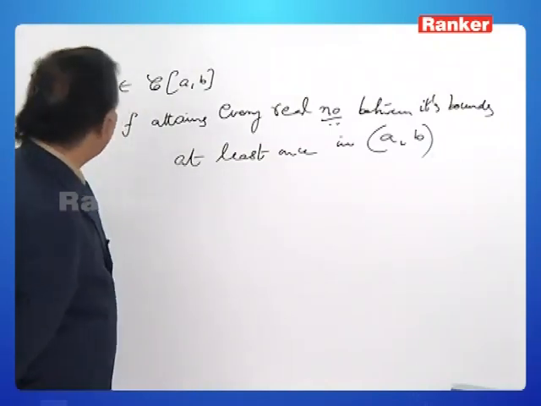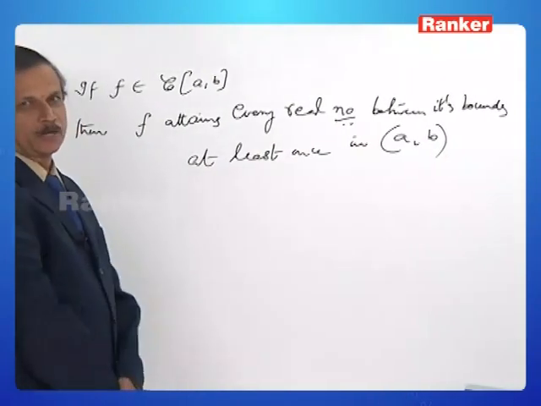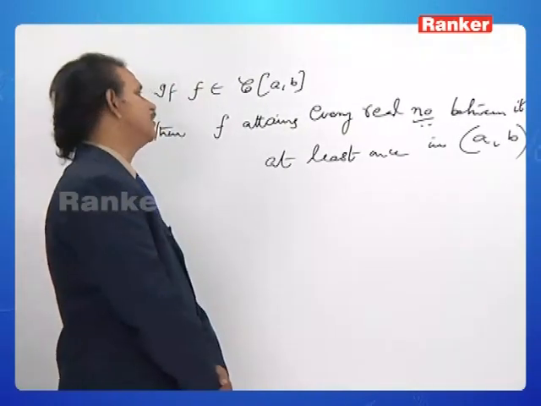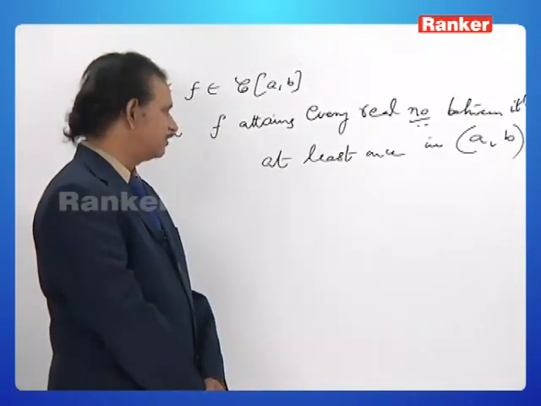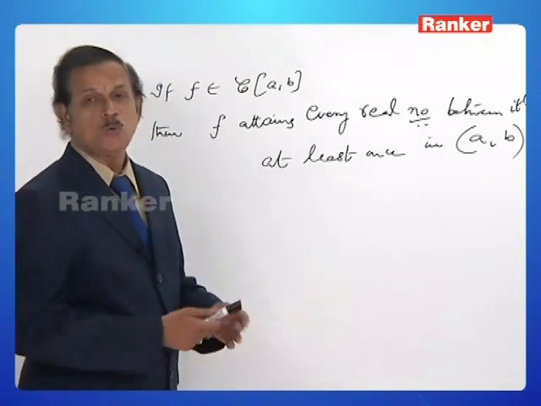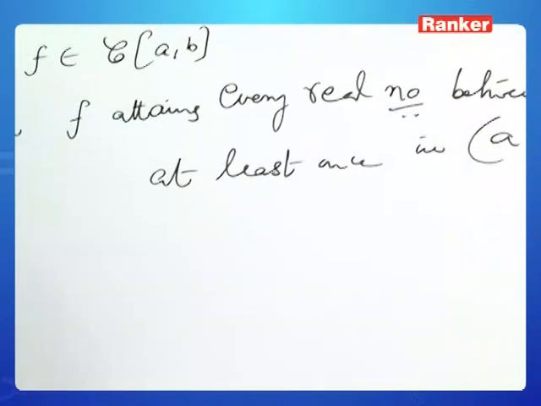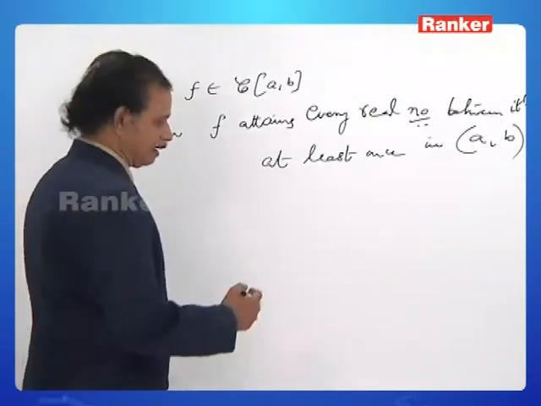What is it saying? If f belongs to C of the closed interval a to b, that is, if f is continuous on the closed interval a to b, then f attains every real number between its bounds at least once in the open interval a to b. What is meant by that? Let us recall the previous graph, which has been explained in the previous property.